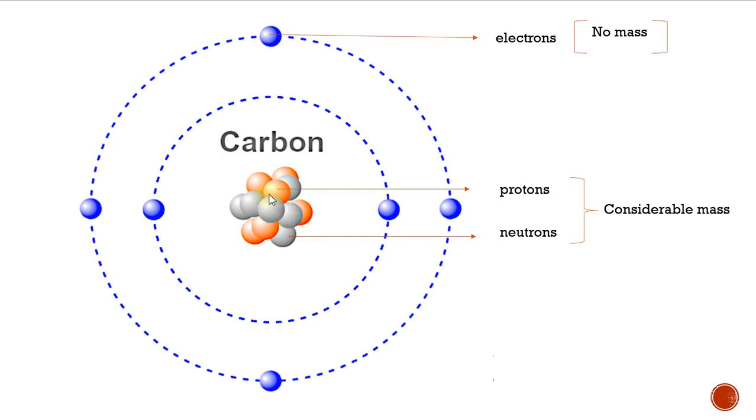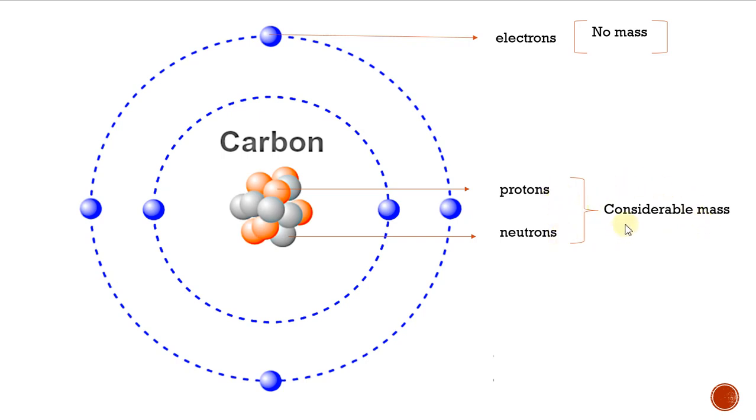Inside the nucleus protons and neutrons will be present, but the electrons are revolving around the nucleus. These are the subatomic particles. Protons and neutrons have considerable mass, that is, they have particular weight.